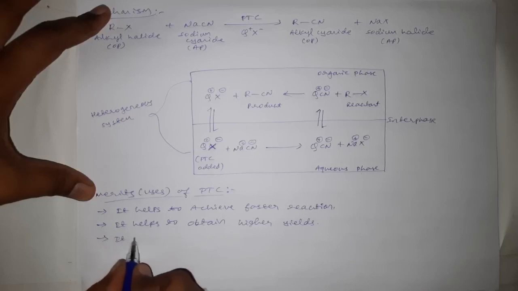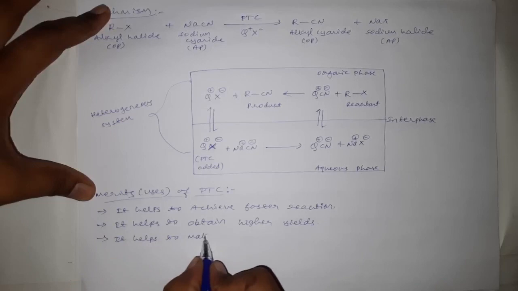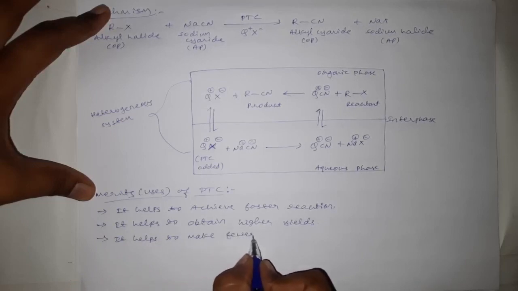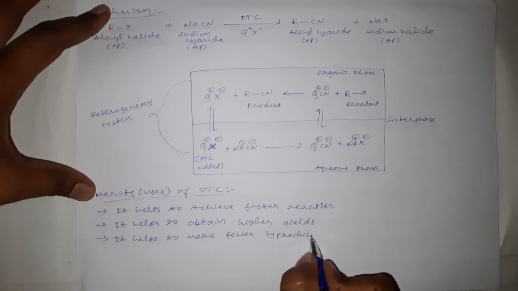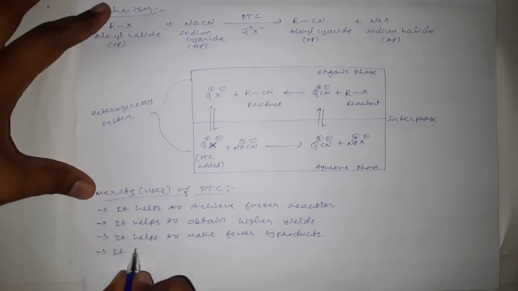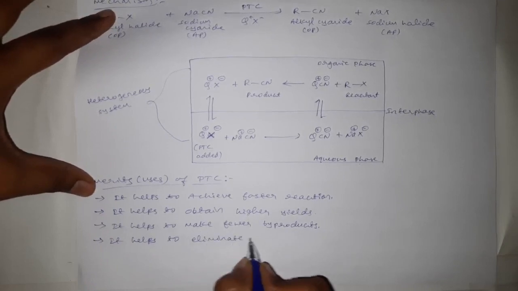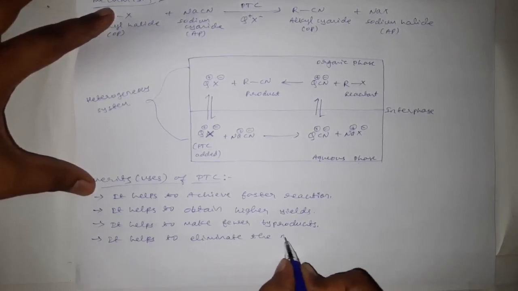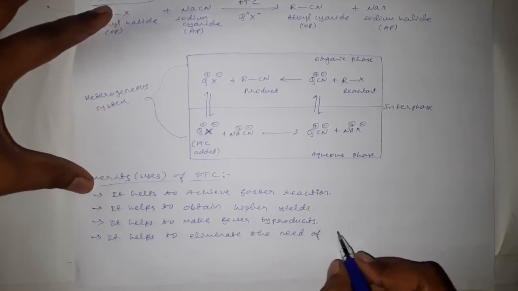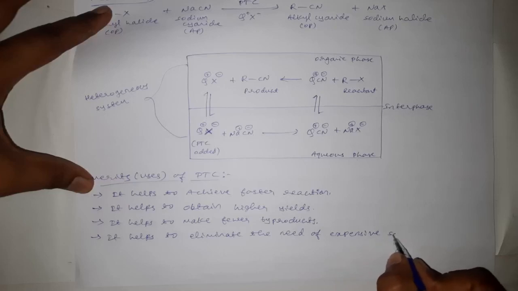Then it helps to make fewer byproducts, and it helps to eliminate the need of expensive solvents.